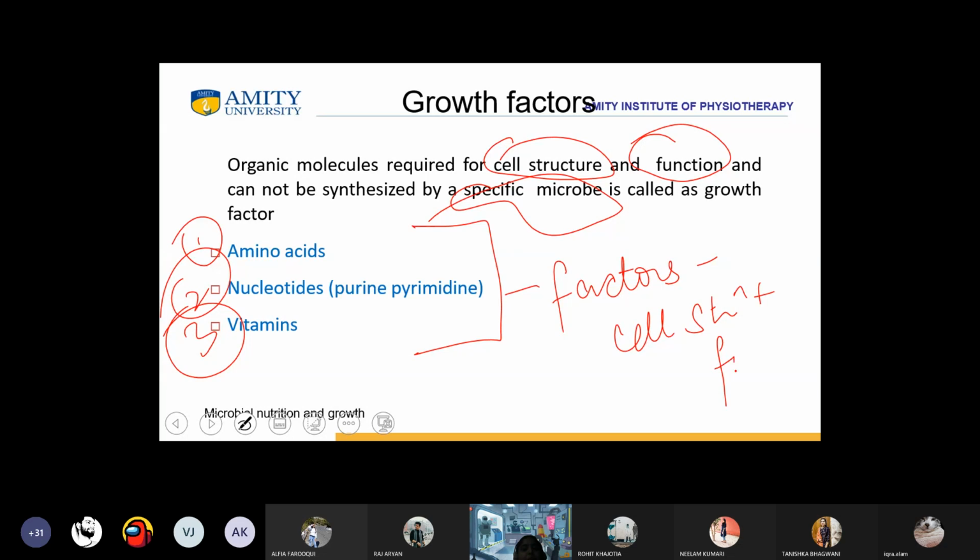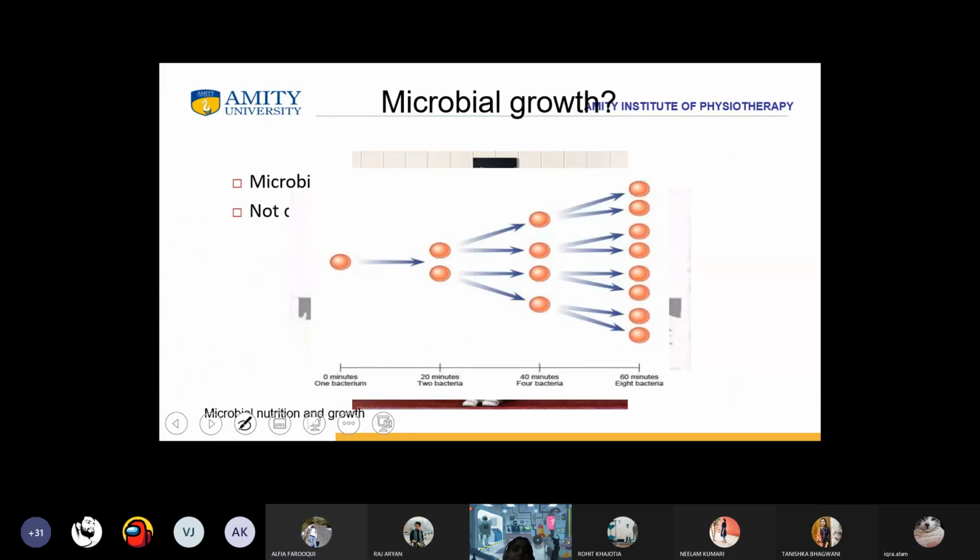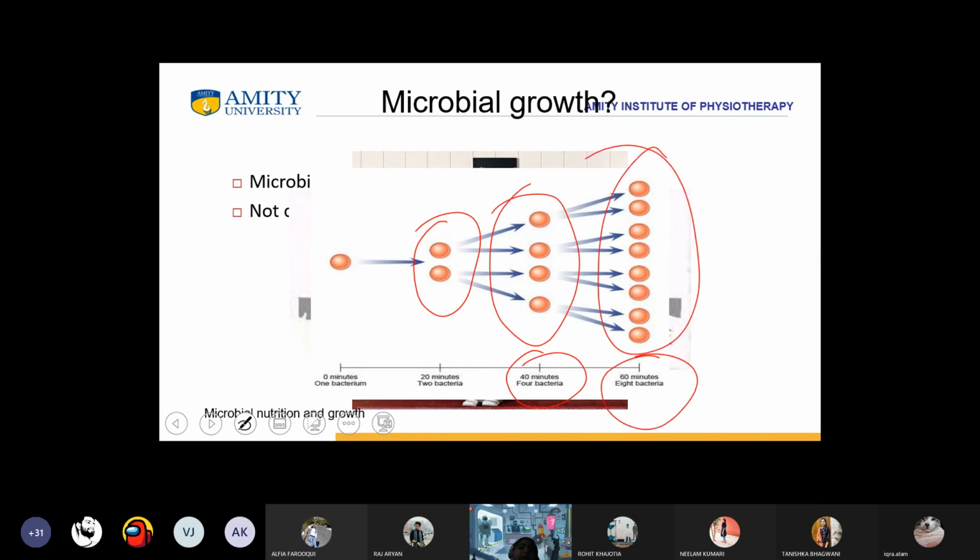This much is clear to all of you? Now, how is microbial growth going? This is in regard to time. This is 0 minutes. After 20 minutes, it is 2 bacteria. After 40 minutes, it is 4 bacteria. After 60 minutes, it is 8 bacteria. At what rate is the bacteria growing? After every 20 minutes, it is getting what? Double, twice.